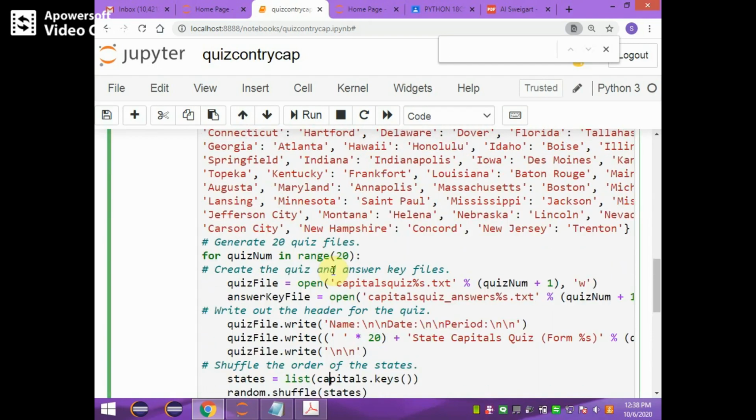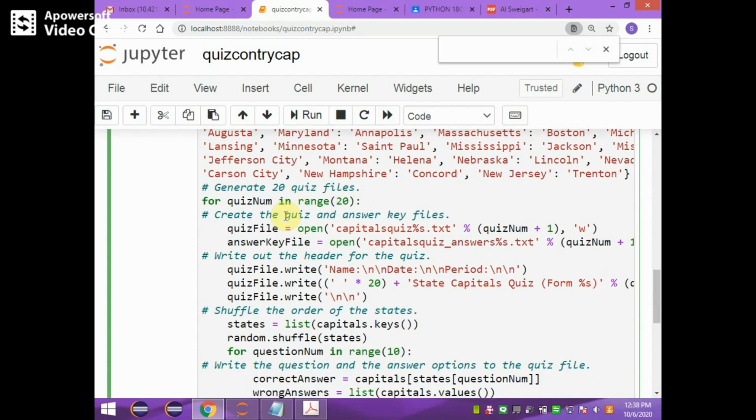You know that in the dictionary, state name and capital are stored. Now state name acts as keys, capitals act as values. Okay, first it's going to retrieve the list of states.